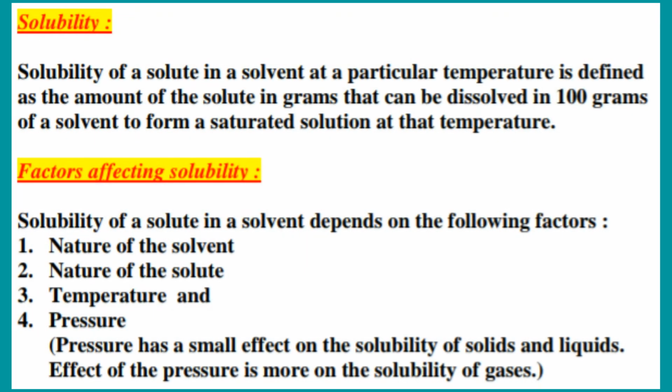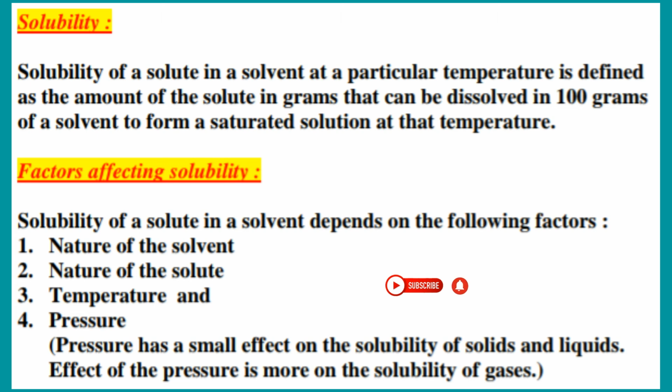Next is solubility. Solubility of a solute in a solvent at a particular temperature is defined as the amount of solute in grams that can be dissolved in 100 grams of a solvent to form a saturated solution at that temperature. Okay. What are the factors affecting solubility? Solubility of a solute in a solvent depends on the following factors. It depends on the nature of the solvent. It also depends on the nature of the solute. It depends on the temperature, and also it depends on the pressure.